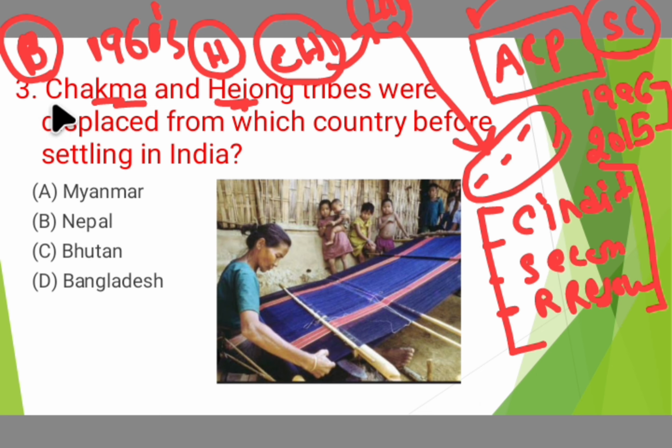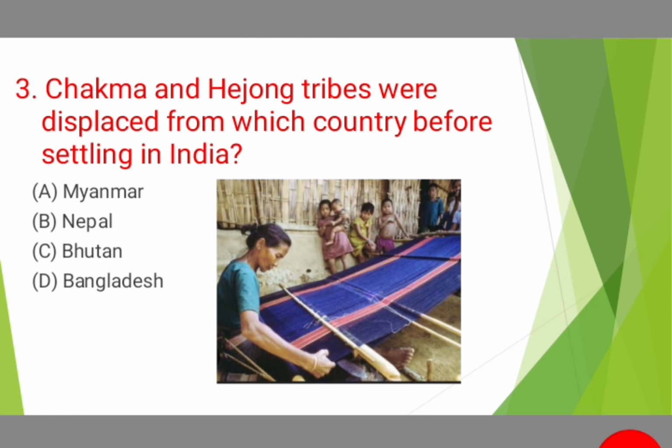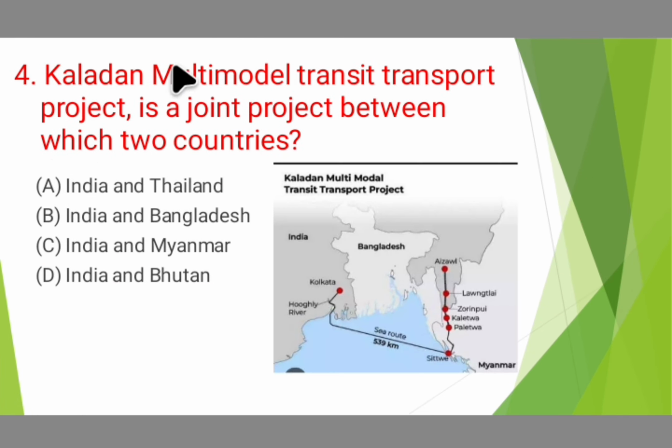in the news. Hence, the Chakma and Hejong tribes are primarily located in the country of Bangladesh. From Bangladesh, they migrated to Arunachal Pradesh of India. Hence, option D would be the correct answer for this question. Moving on to the next question, which is question number 4.